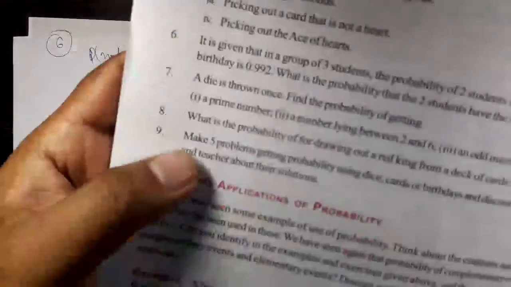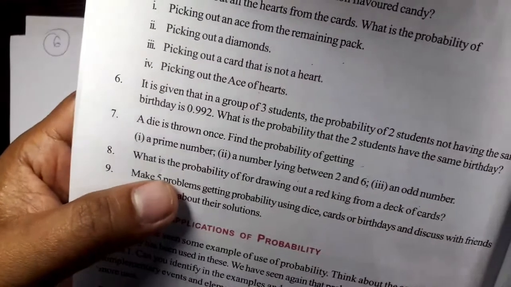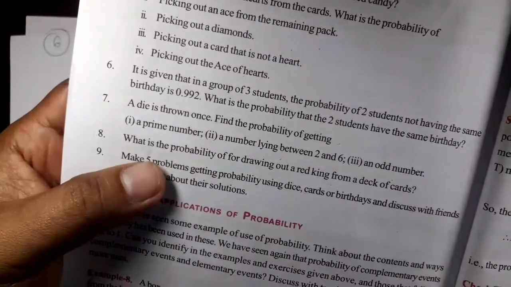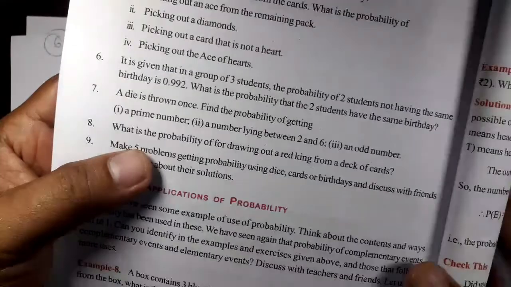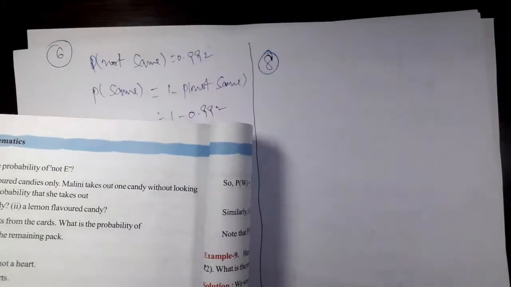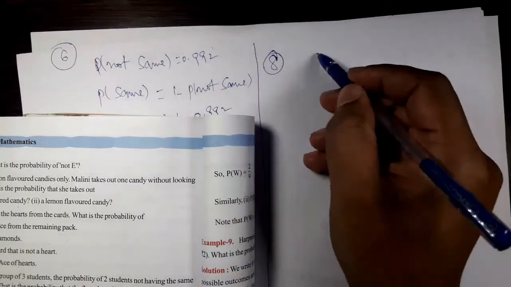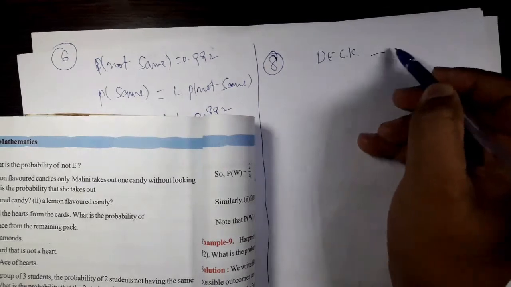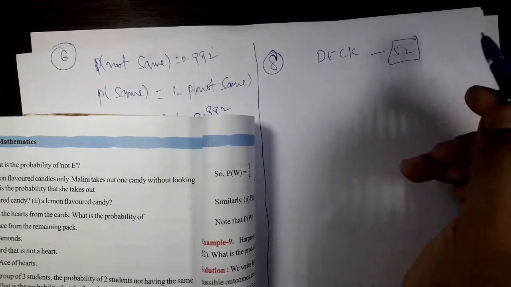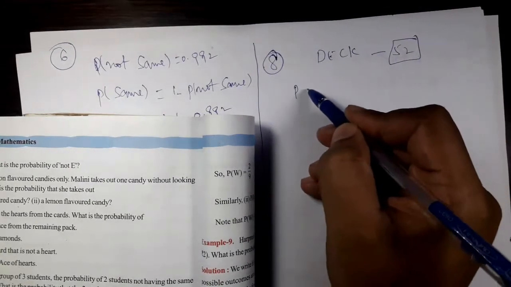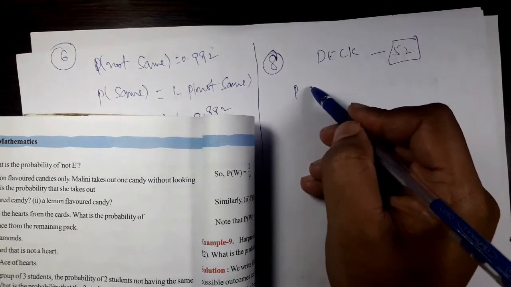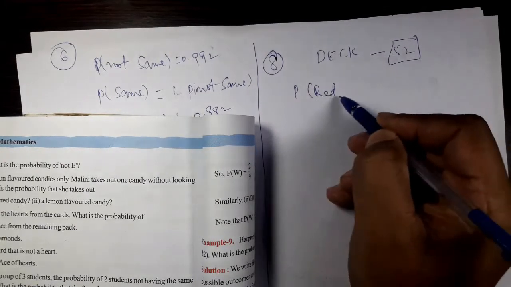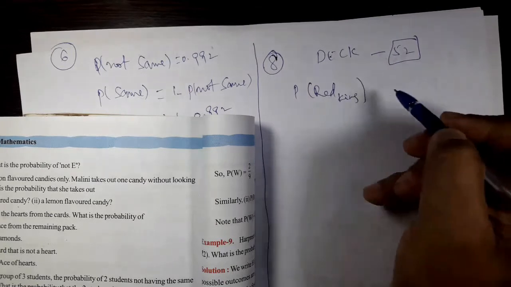Now coming to question number 8. What is the probability of drawing out a red king from a deck of cards? A deck means 52 cards, right? What is the probability of getting a red king?